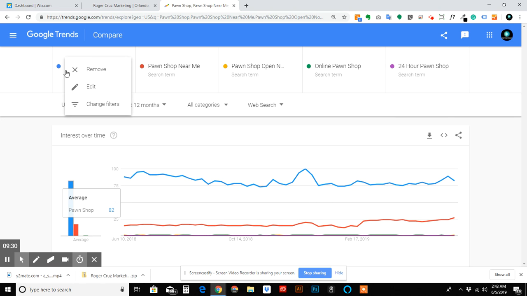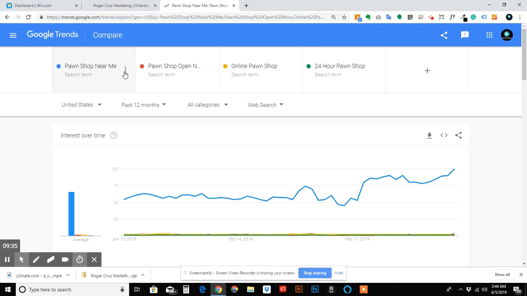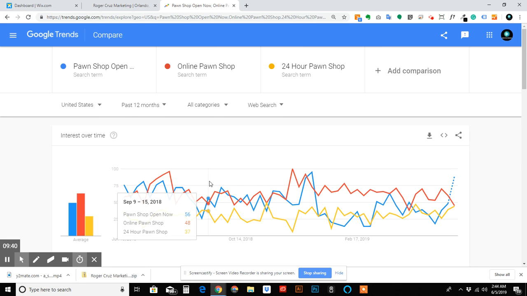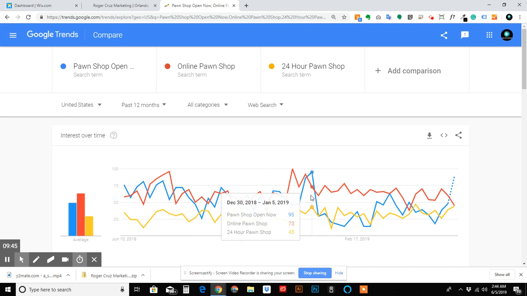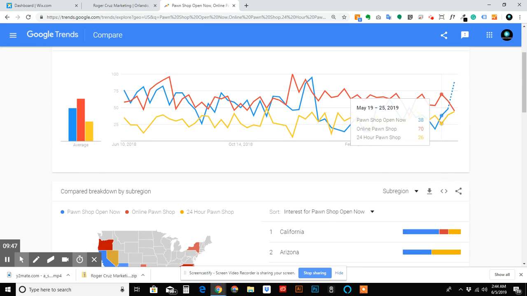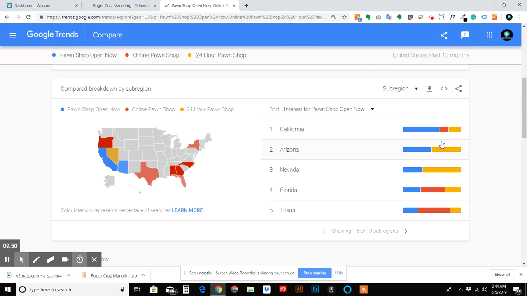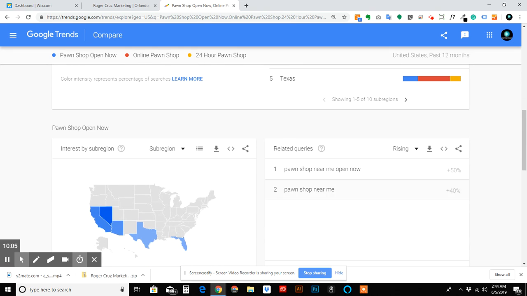Now let's take it a step further and remove the more commonly searched key terms so we can focus on some of the more niche key terms and get a clear example of how often they actually are being searched, because there is some movement here. Look at that. Pretty crazy, right? And we can see what gets the most attention out of them. It kind of looks like it's all over the board. In Florida, it's almost even all the way through: 31, 42, and 27%, which is what we're the most concerned with, Florida, because this is where we are.